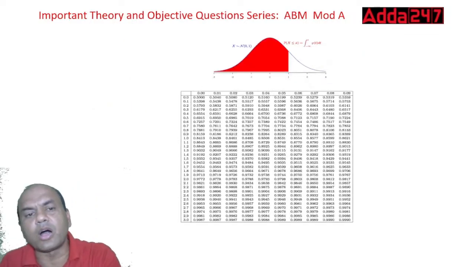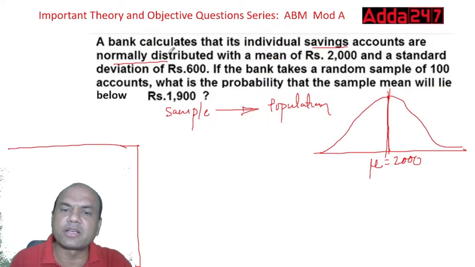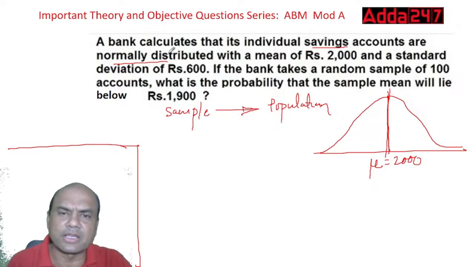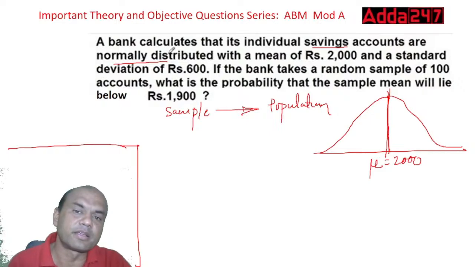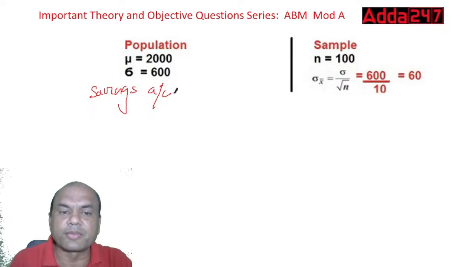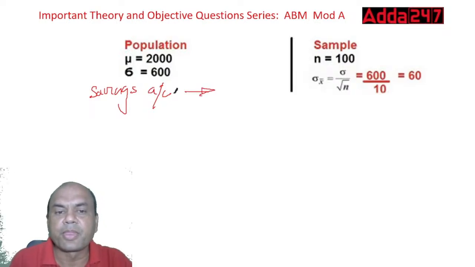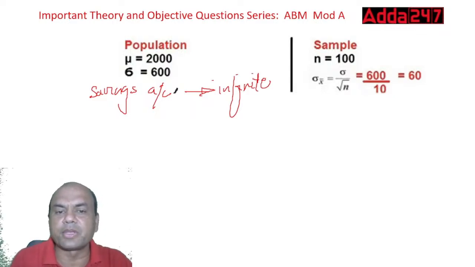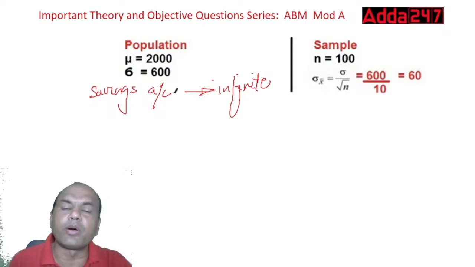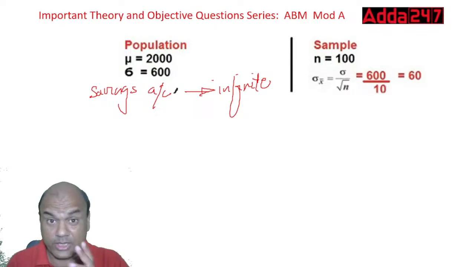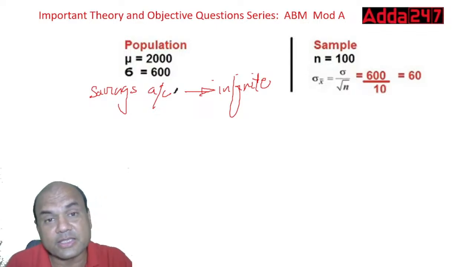Now, do you know how many savings accounts there are? Have they mentioned that the bank has 1 lakh savings accounts or 50,000 savings accounts, something like this? Nothing is mentioned. So it means this becomes an infinite population. Got it? Now, as it becomes an infinite population, the formula for standard error changes.